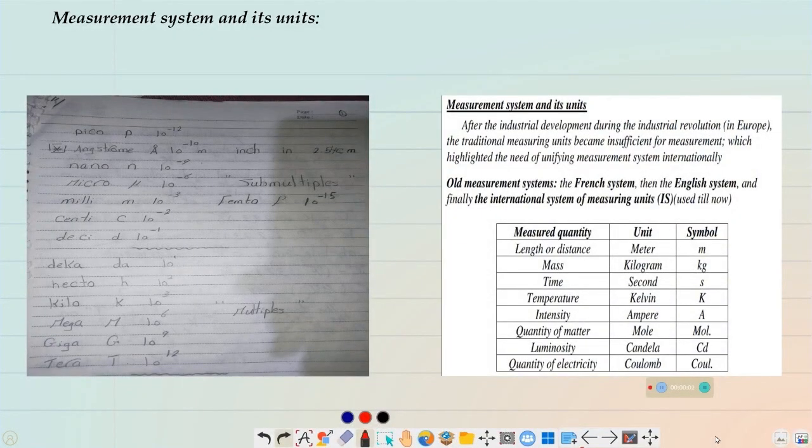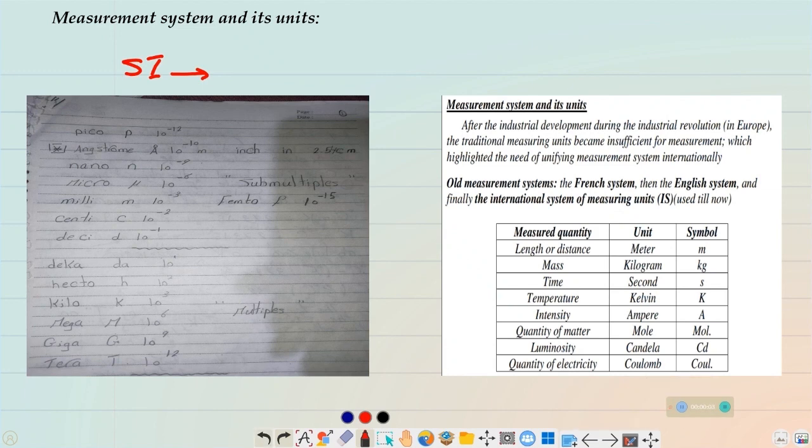Okay, so now we're talking about the measurement system and its units. Did you hear before about the SI system? The SI system refers to the international system of measuring units. Something international means something unified. Every country around the world agreed on using these units in measuring things.